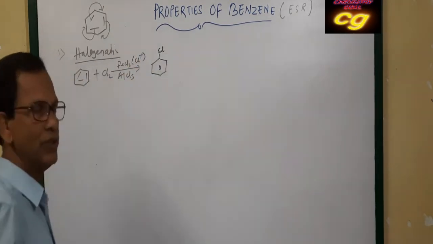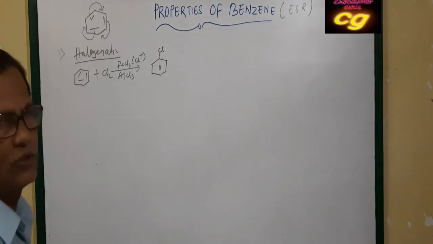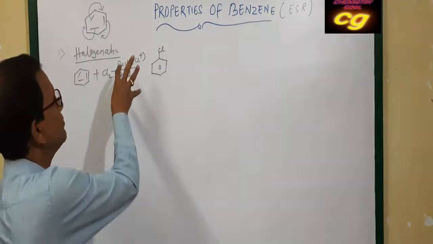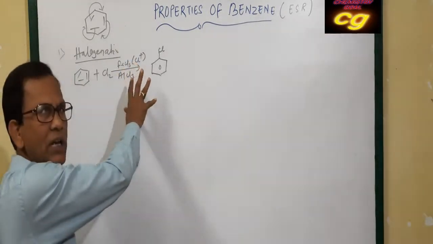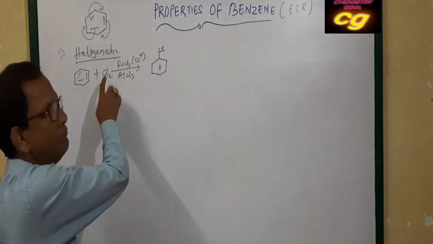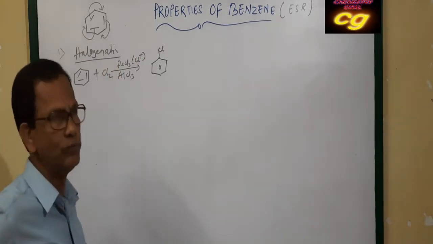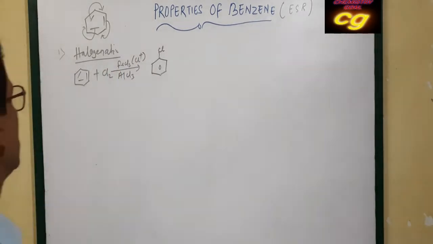That is chlorobenzene. This is called halogenation, or chlorination. Mainly it takes place in presence of a Lewis acid. Lewis acid means having a vacant orbital, it produces Cl+ from Cl2. So this is called halogenation.